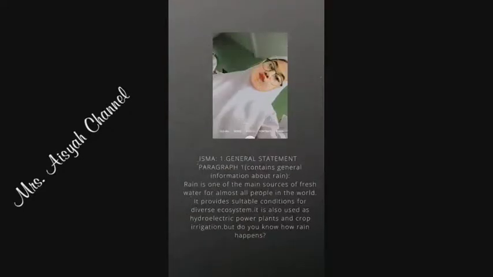General statement, paragraph 1, contains general information about rains. Rain is one of the main sources of fresh water for almost all people in the world. It provides suitable conditions for diverse ecosystems. It is also used as hydroelectric power plant and crop irrigation. But do you know how rain happens?